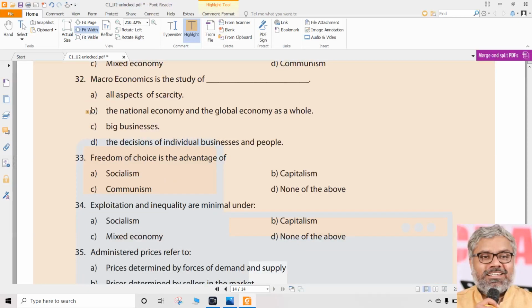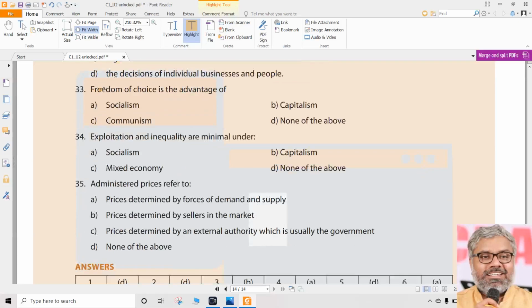That is the study of national economy and global economy as a whole. It is not about scarcity, it is not about individuals or businesses and what type of decisions they take. That is not macroeconomics. We talk macroeconomics always about country or the world as a whole. That's what is macroeconomics. So correct option for 32nd question would be B, Bombay.